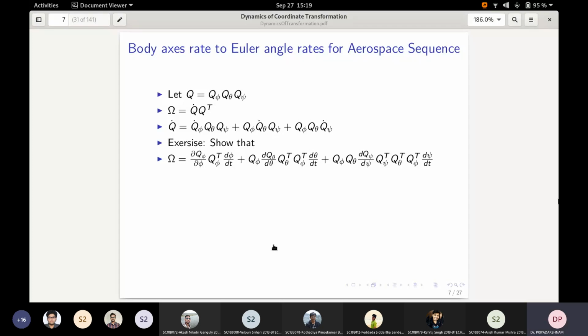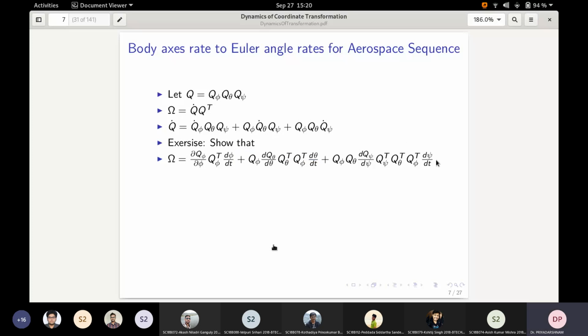Therefore, when you multiply all these terms, two terms will vanish, and what remains is only Q phi transpose, that is expressed here. Similarly, in the second term, Q psi transpose will vanish and Q phi transpose and Q theta transpose will remain.